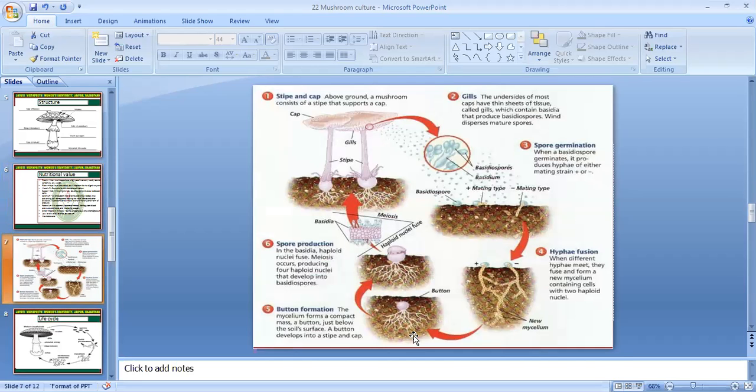Here is showing how to do mushroom culture. In our next session, I will tell you how to do this mushroom culture.